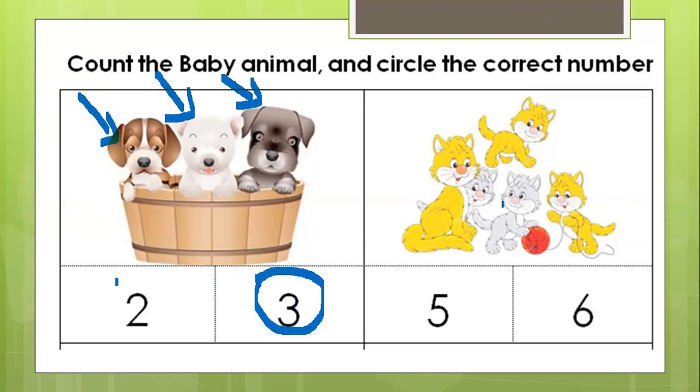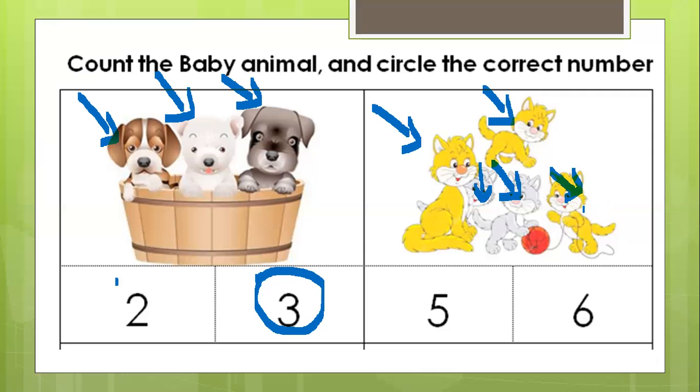Next one. Let's count baby cats. How many baby cats are there? And what do we name baby cats? Baby cats, or young cats, are called kittens. Okay, so how many kittens are there? Let's count with me. 1, 2, 3, 4, and 5.